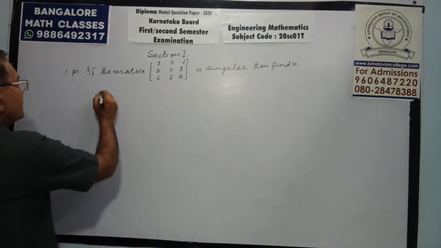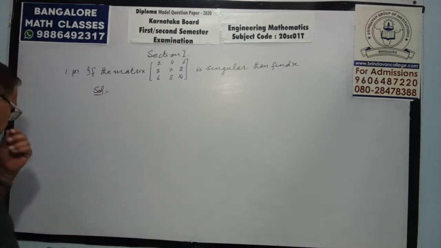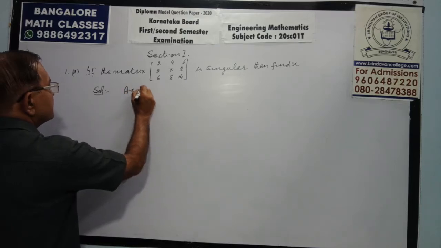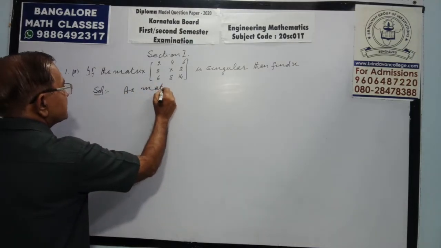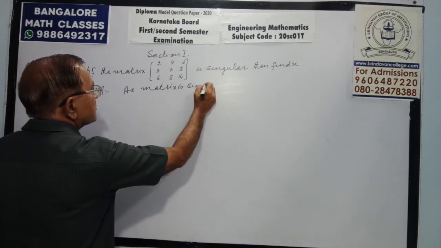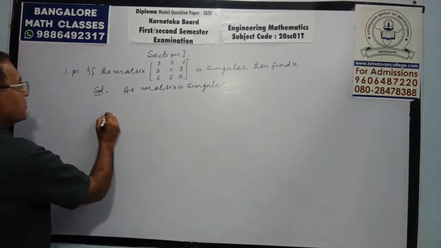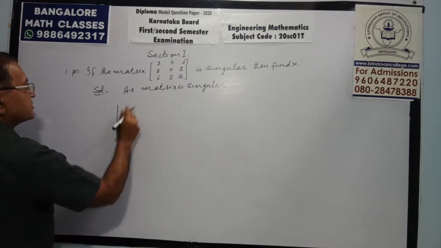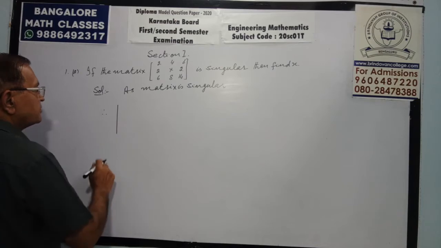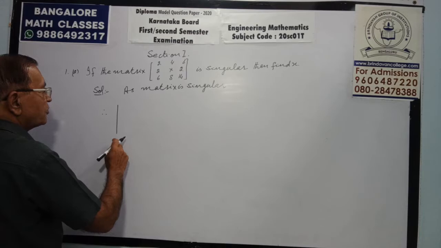A matrix is singular if its determinant is 0. Keep it in mind. We will write: matrix is singular. Therefore, determinant of A. See the difference between the two: this bracket is for matrix, the line is for determinant. We can't expand a matrix, so be careful while writing. You have to write the line here.